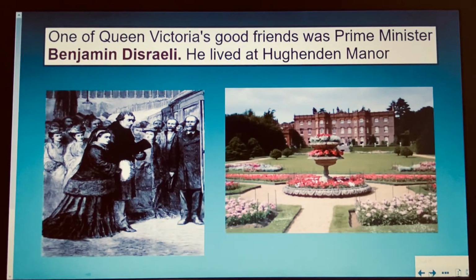Now, one of Queen Victoria's good friends was Prime Minister Benjamin Disraeli, who lived at Hughenden Manor in High Wycombe. Now, we know all about that because we've been to visit Hughenden Manor when we did our walk to Hughenden Park. And Queen Victoria actually did go to visit him at Hughenden Manor, and we know that because there are drawings of it.